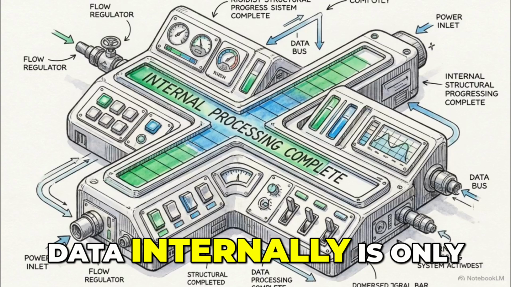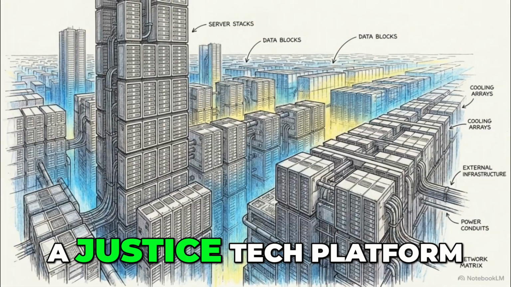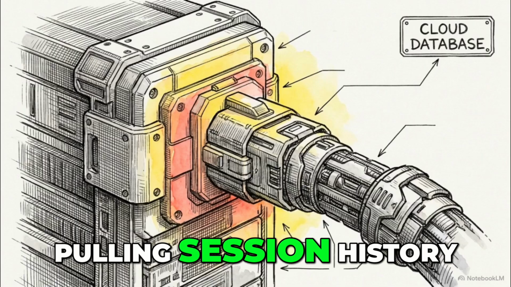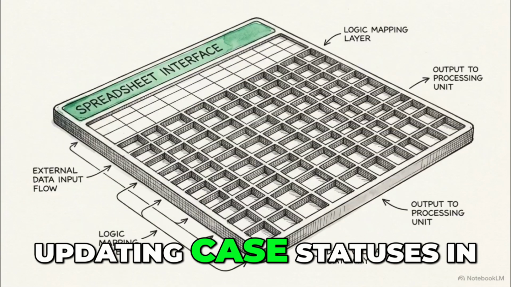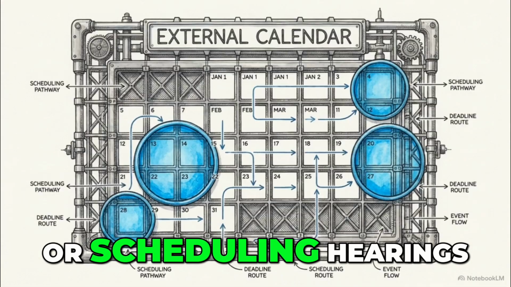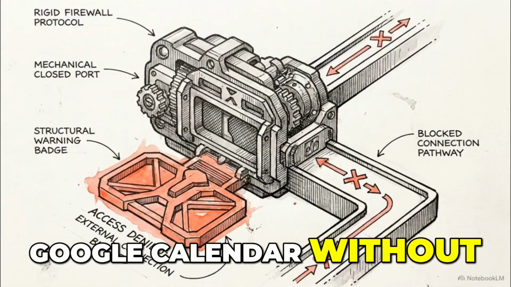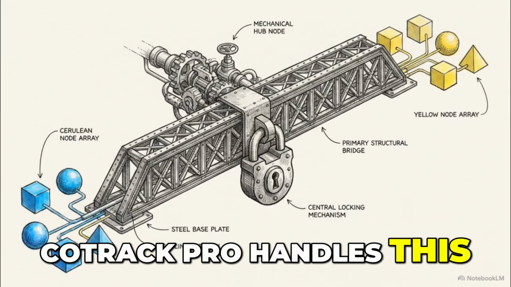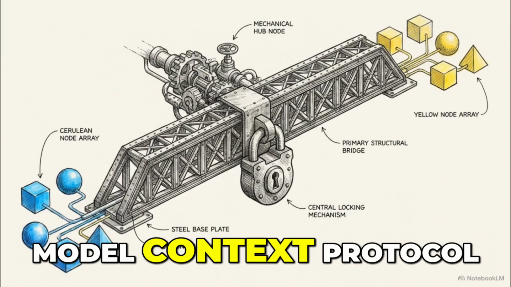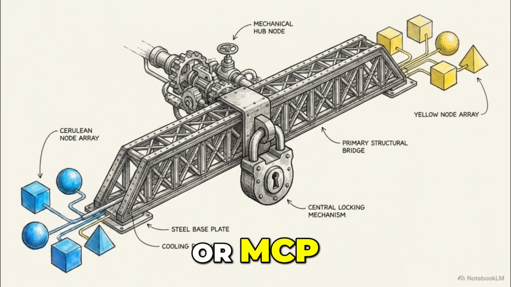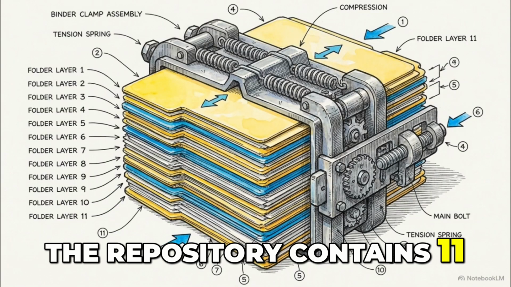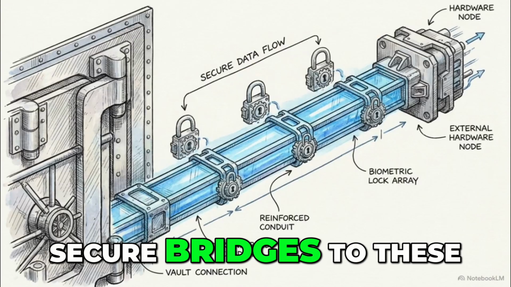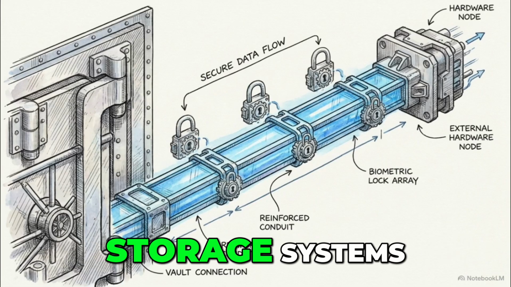Processing data internally is only half the requirement. A justice tech platform must also interact with real-world infrastructure, pulling session history from AWS, updating case statuses in Airtable, or scheduling hearings on Google Calendar, without exposing the system to external vulnerabilities. CoTrackPro handles this external communication using the Model Context Protocol, or MCP. The repository contains 11 specific MCP configuration files that create direct, secure bridges to these third-party databases and storage systems.